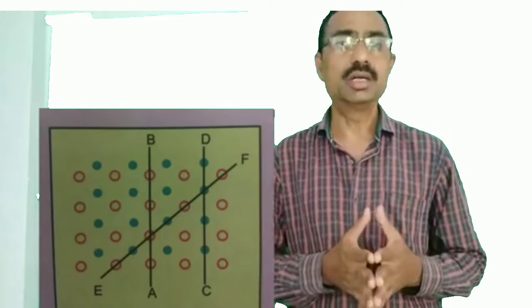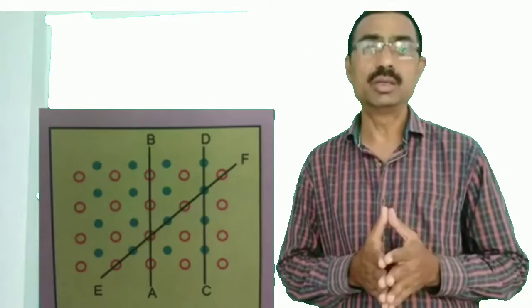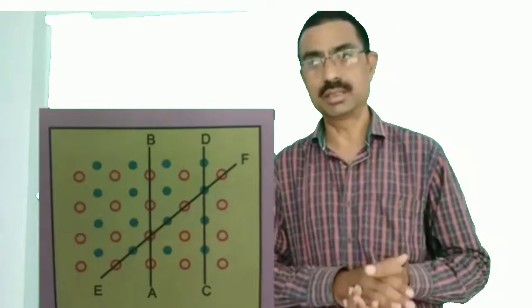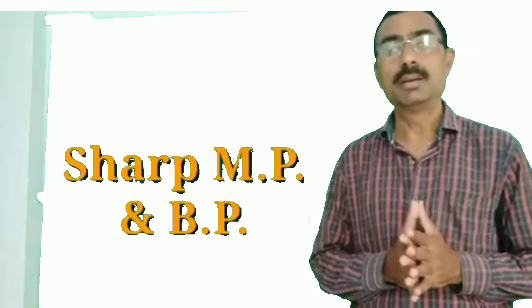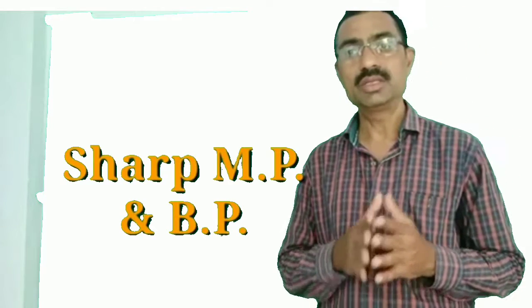The crystalline solid undergoes clean cleavage. When we cut a crystalline solid, we obtain a smooth surface. Crystalline solids have definite melting and boiling points at a specific temperature, that is, sharp melting and boiling points.